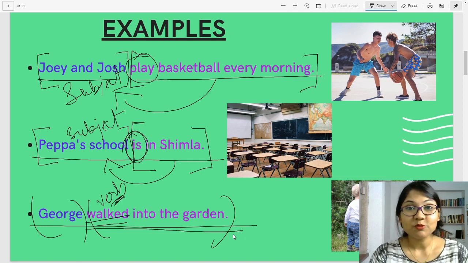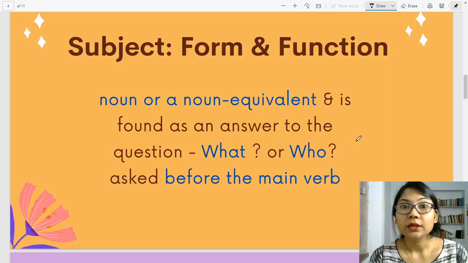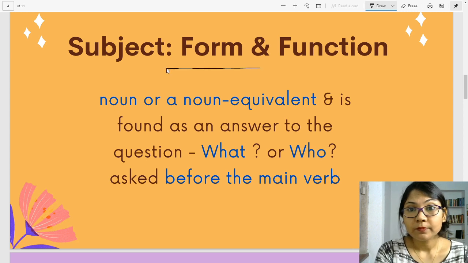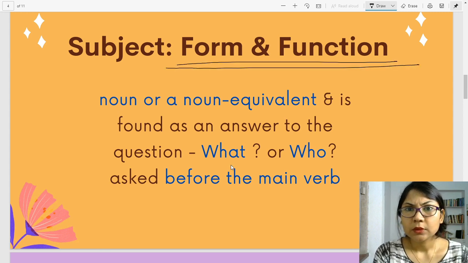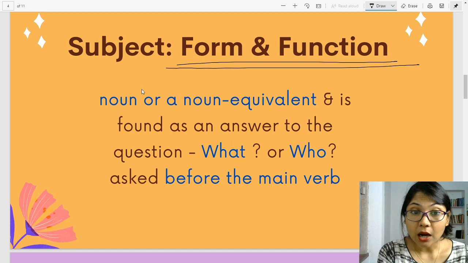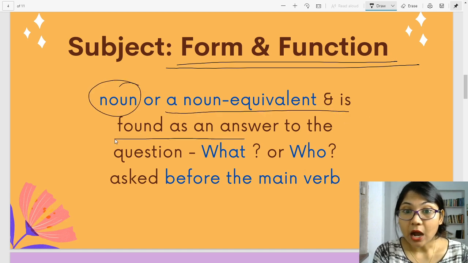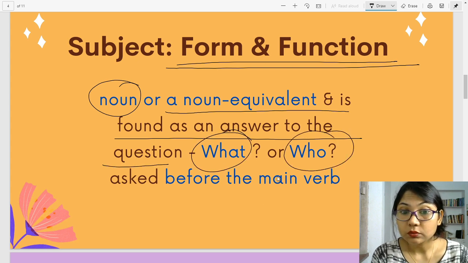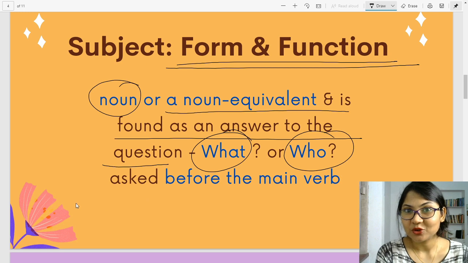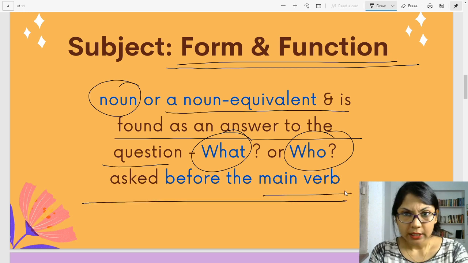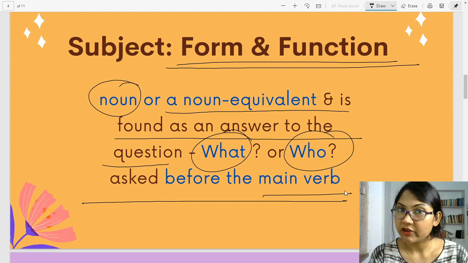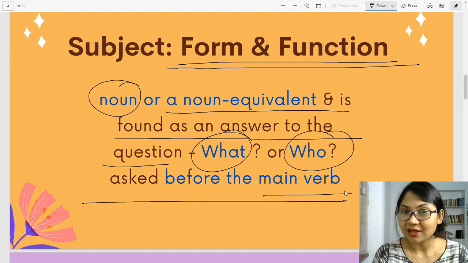Alright, let's move on. Subject, form and function. What is the subject? It is a noun or a noun equivalent and is found as an answer to the question what or who, and it is asked before the main verb. In the previous examples that we discussed, you have seen what or who. I have been asking it to the main verb and we got our answers. Let's look at a few more.